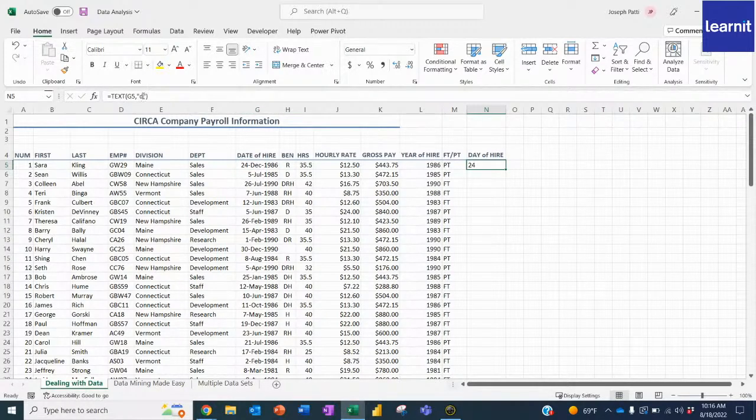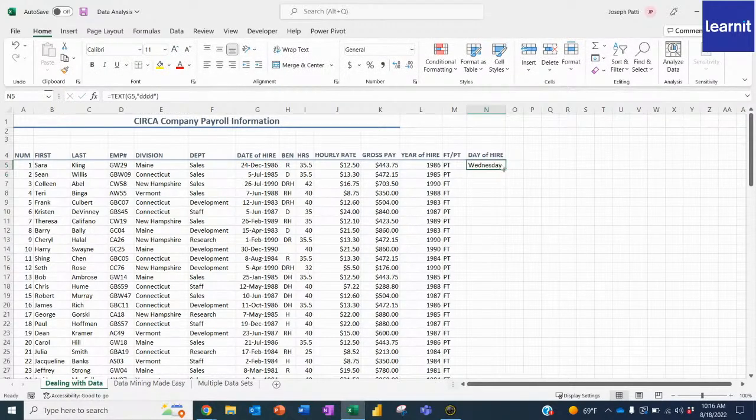If I go back to my formula bar and put in 2 Ds, it gives me 24 still because it's 2 digits. If I go back to my formula and put in 3 though, watch how cool this is, ready? It gives me Wednesday abbreviated. If I want the full day, I'm going to simply put in 4 Ds.